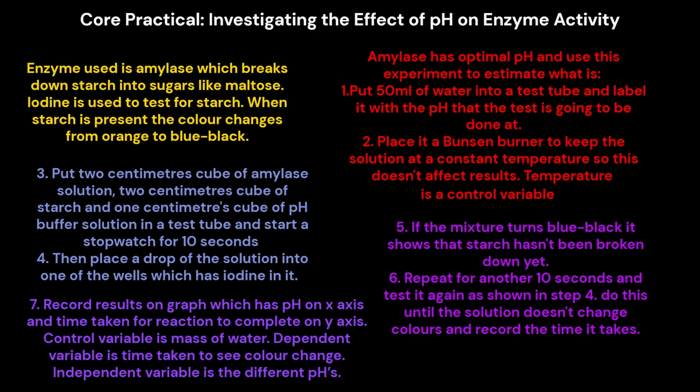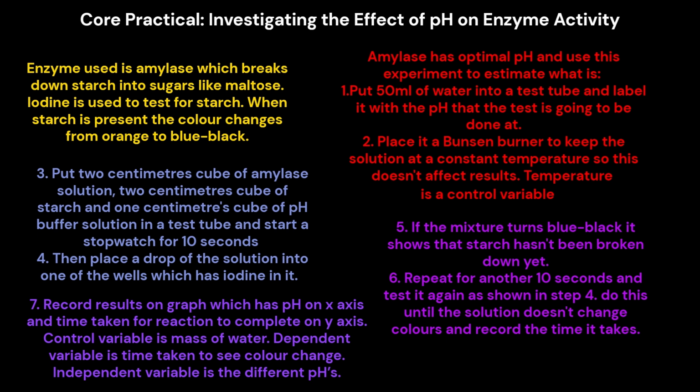Core practical. Investigating the effect of pH on enzyme activity. The enzyme used is amylase, which breaks down starch into sugars like maltose. Iodine is used to test for starch. When starch is present, the color changes from orange to blue-black. Amylase has an optimal pH, and we use this experiment to estimate what it is.